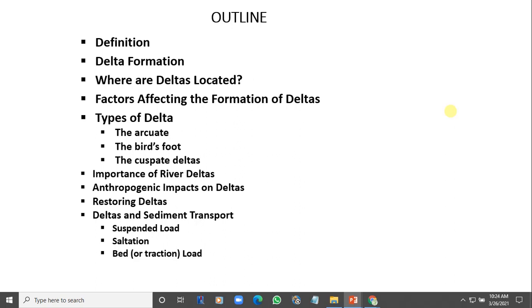Now, what are the factors affecting the formation of delta? What are the factors affecting the formation of delta?